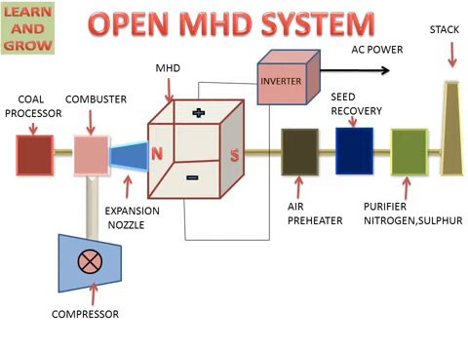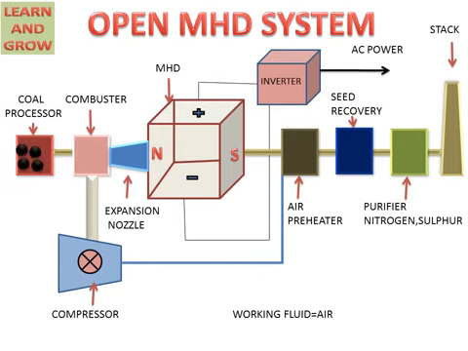Now we see the working of the open MHD system. The air preheater is connected to the compressor for supplying preheated air to increase the efficiency of the MHD system. The working fluid is air in the open MHD system.